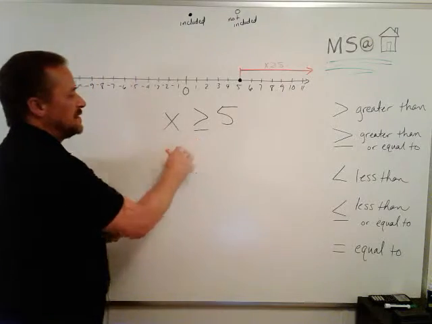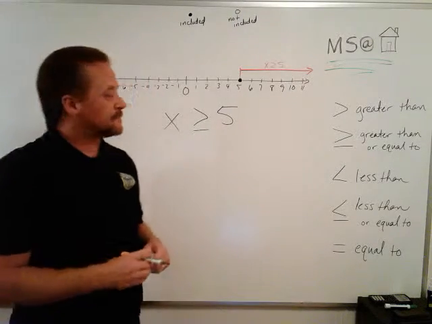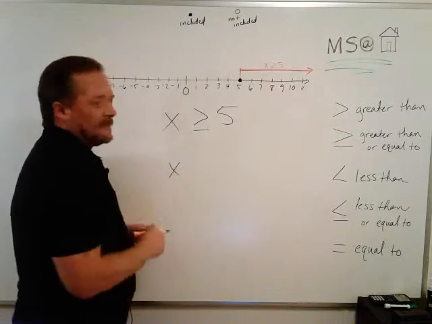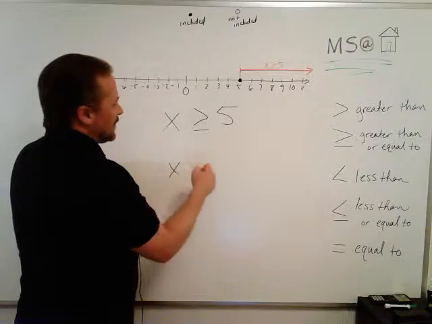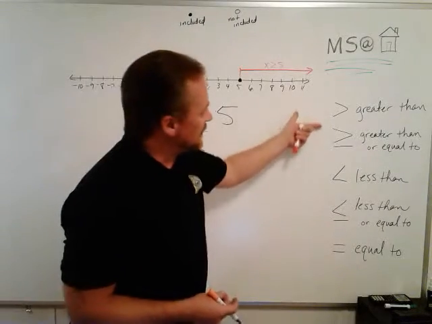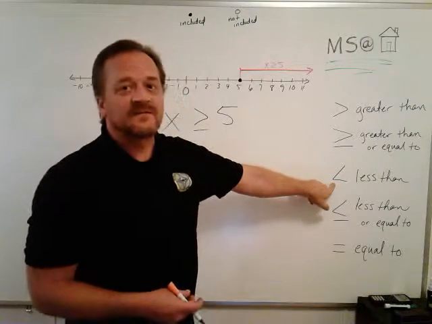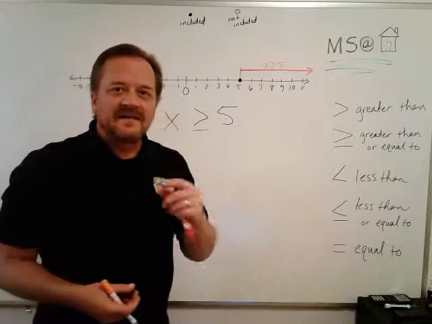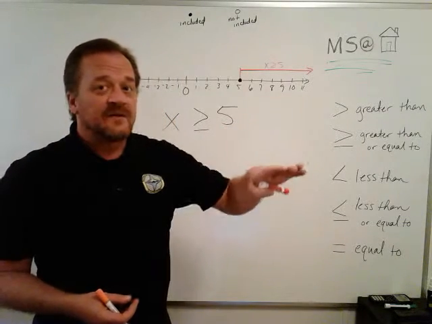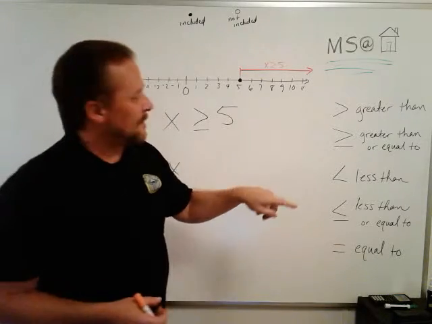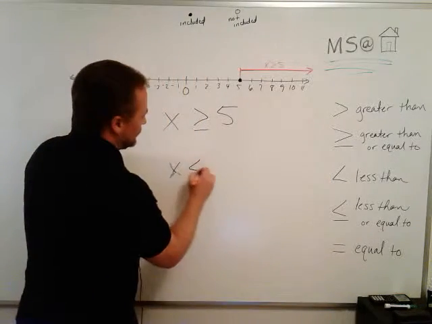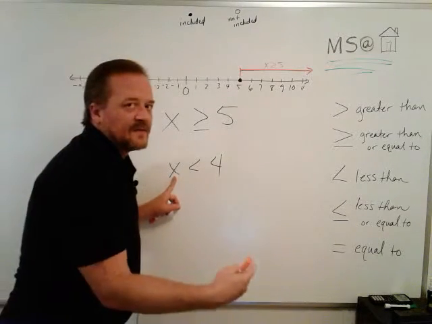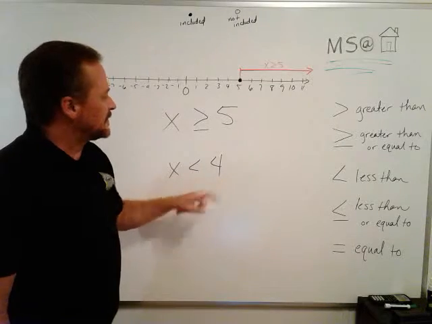So how does that look as an inequality? All right, we can go ahead and use X again because why not? X is under 4 feet. So now we're looking for one of these that means under or less than. And it's this one, right? Am I going to use less than or equal to? No, because in this scenario, like I stated, the sign says you have to be under 4 feet. So 4 feet is not included this time. This time you have to be less than. So anybody who wants to walk up and ride this ride has to be less than 4 feet tall.